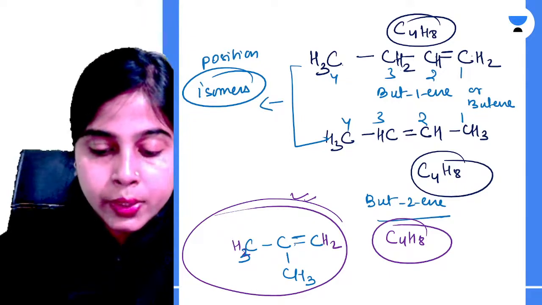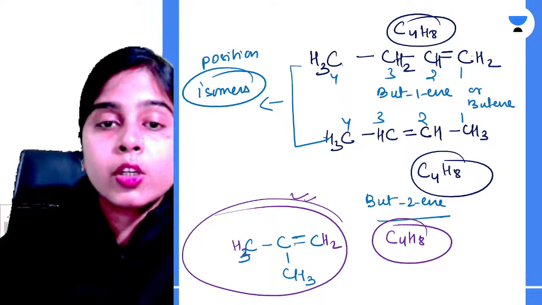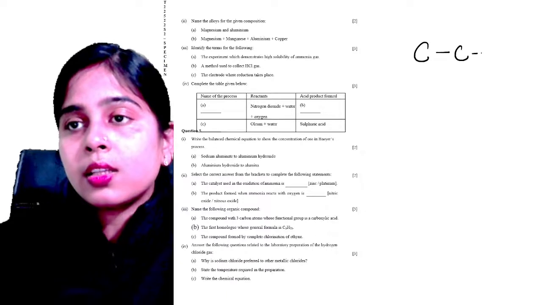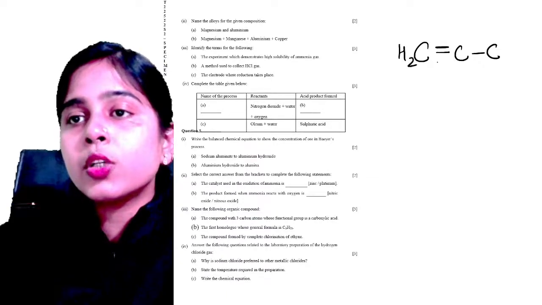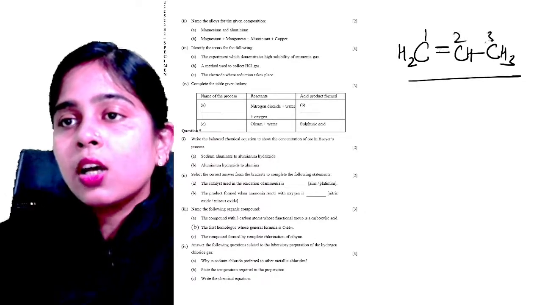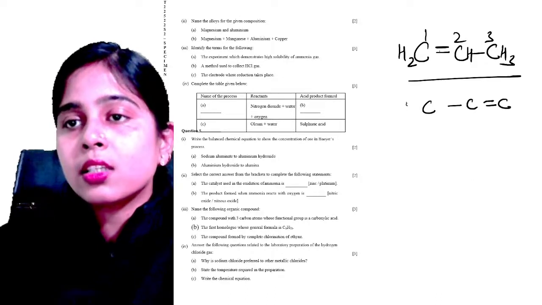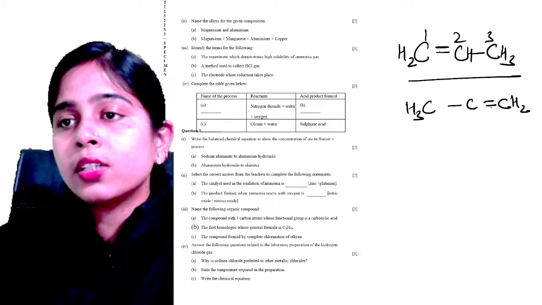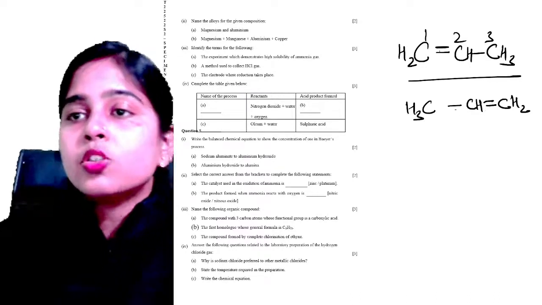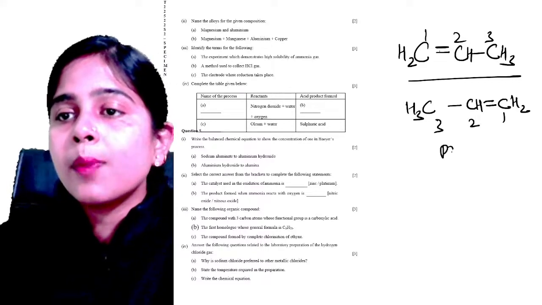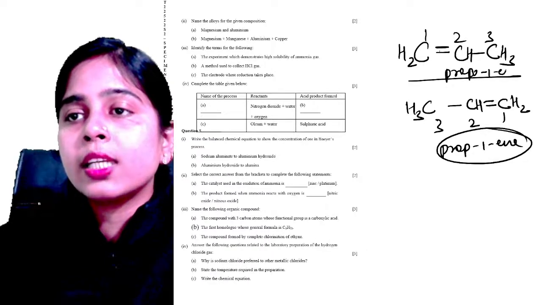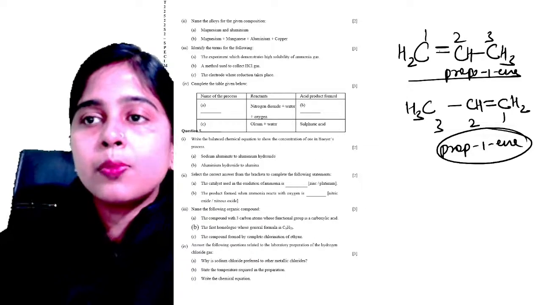Okay, Rahul is telling propene का होता ही नहीं. Yes, Rahul, you are absolutely correct, because if you want to draw the isomers of propene like this is your propene, yeah. So either you can put the bond on this carbon, or you can put the bond on this carbon. So you can see in both the cases it will be your prop 1 ene only. So you cannot have the isomers of propene.